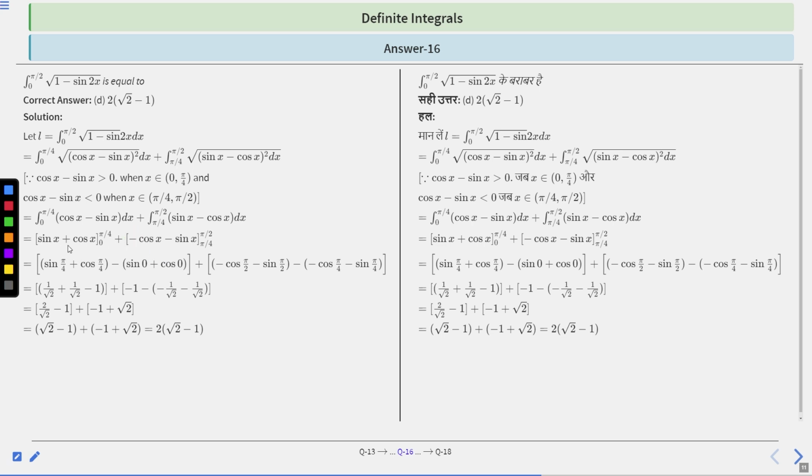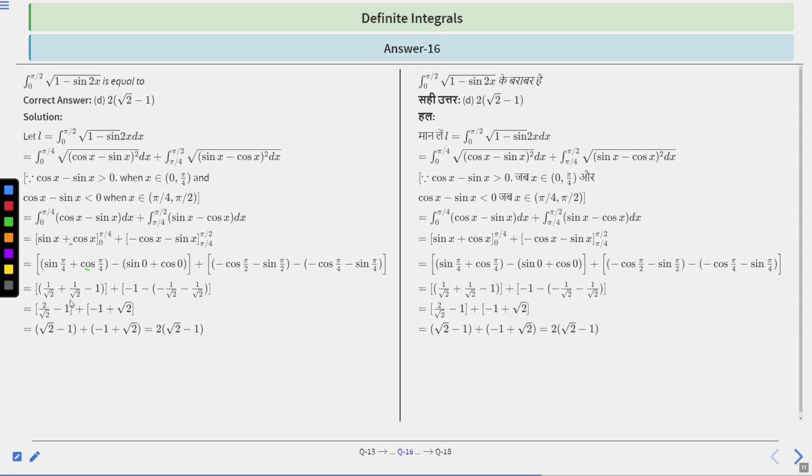After integration, you will get sin x plus cos x, because integration of cos x dx is basically sin x, and integration of sin x dx is basically minus cos x. Therefore, finally, sin x plus cos x from 0 to pi by 4, plus minus cos x minus sin x from pi by 4 to pi by 2. After putting the values of upper limit and lower limit, you will get sin pi by 4 plus cos pi by 4 minus sin 0 plus cos 0, plus minus of cos pi by 2 minus sin pi by 2 minus of minus cos pi by 4 minus sin pi by 4.